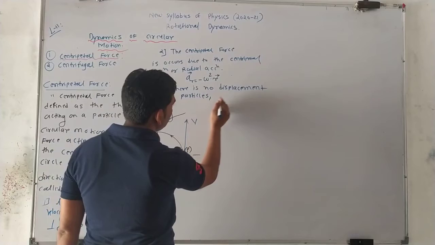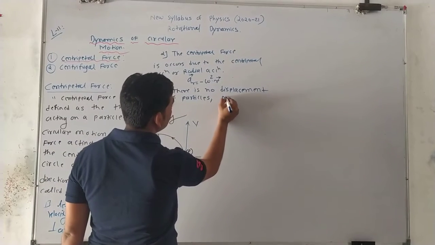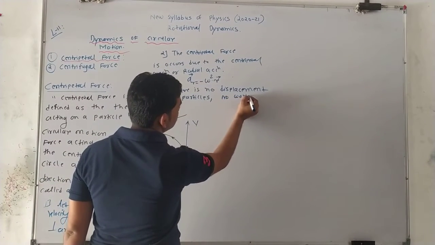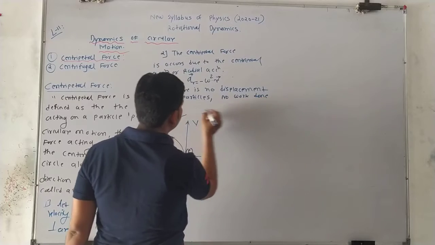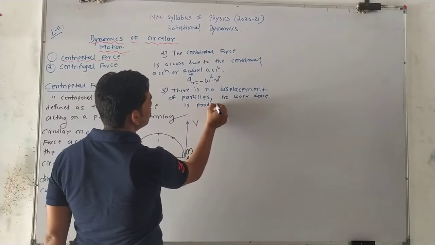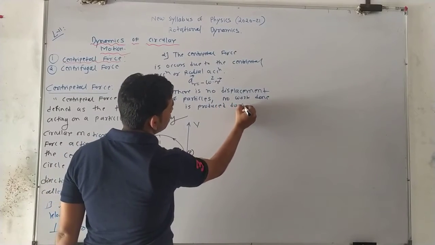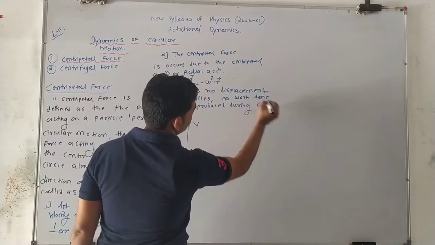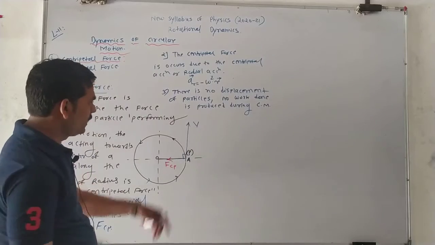Therefore no work is done during circular motion. Okay, so I understand this point.